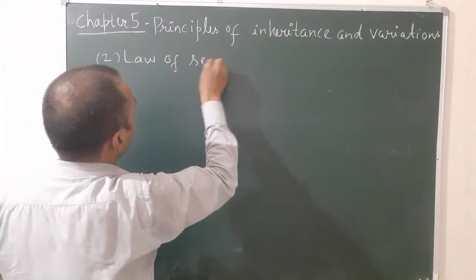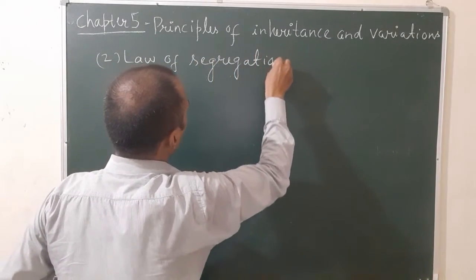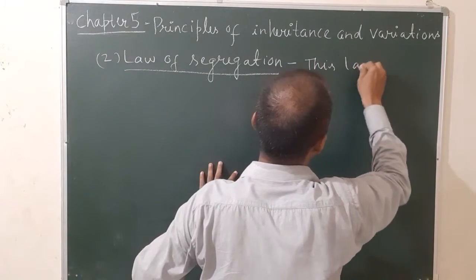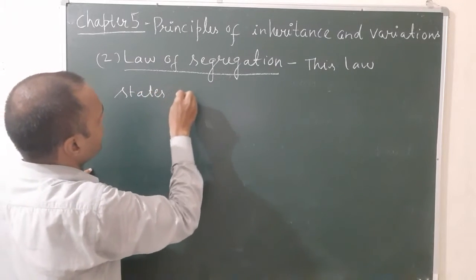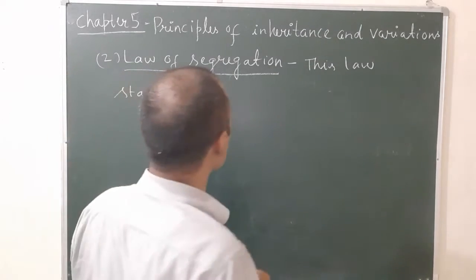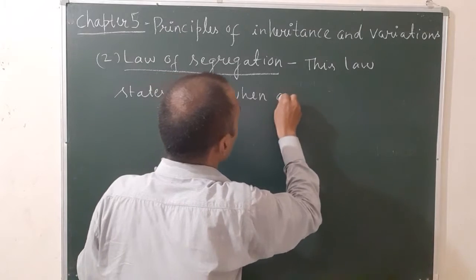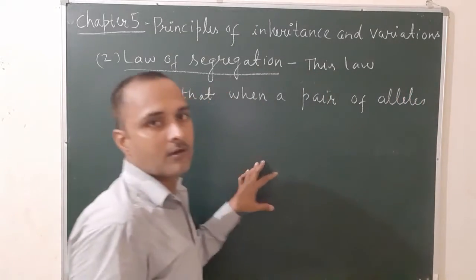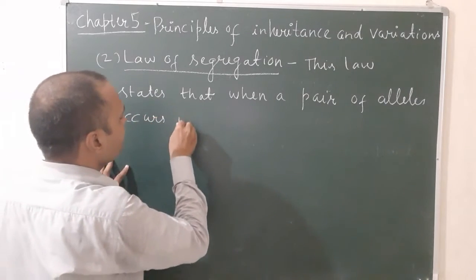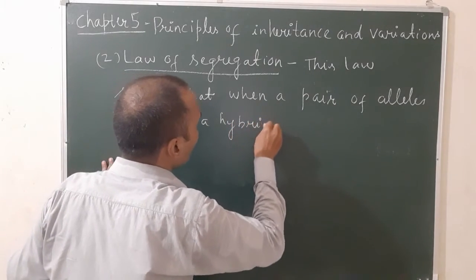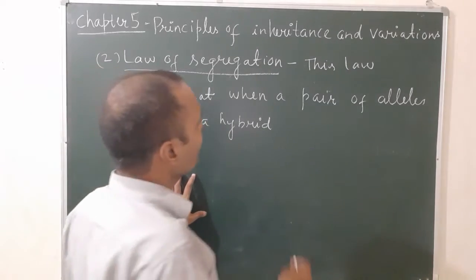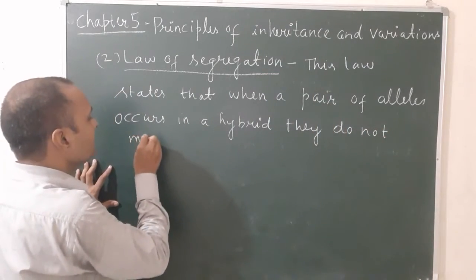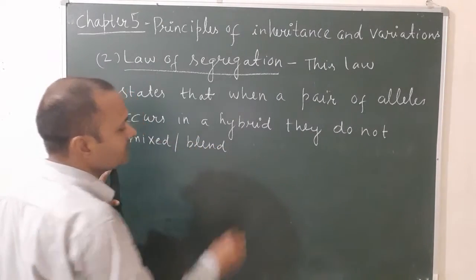Law of segregation. First of all, this law states that when a pair of alleles occurs in a hybrid, or you can say an F1 generation progeny, they do not mix. They do not mix or blend.